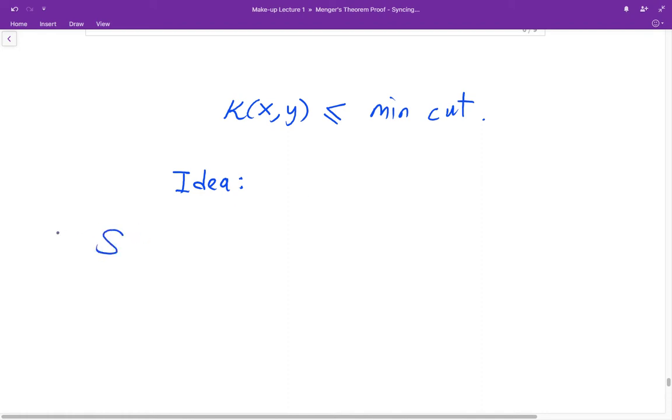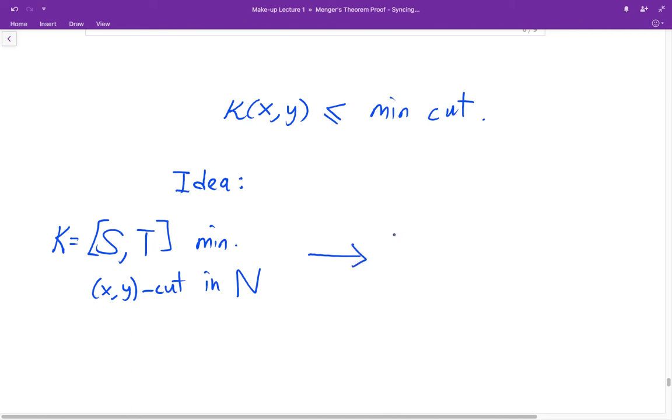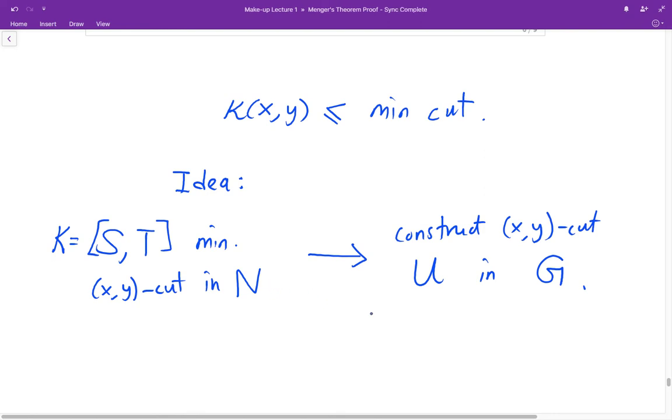So if we let K be a minimum XY cut in the network, we want to construct an XY cut U in the graph G. All right, so we are translating an XY cut in the network to a cut U in the graph G.